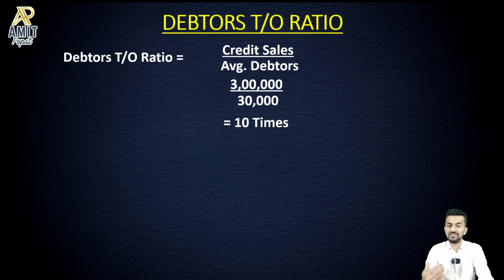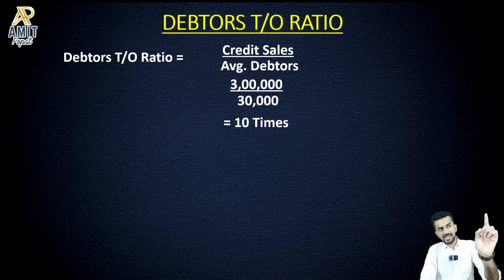Now this 10 times is very, very important, very crucial. What does it mean? See, there is a concept called operating cycle or cash cycle. How does it work? When a new business is started, it starts with cash. It purchases goods, or rather raw material. It converts raw material into finished goods. Finished goods are converted into debtors, and then debtors pay you cash. So that's how the whole cycle runs.